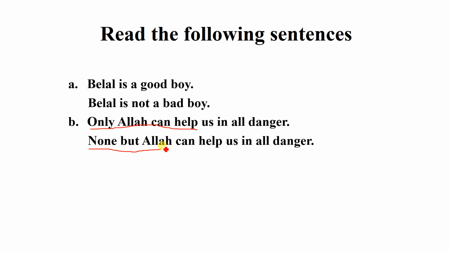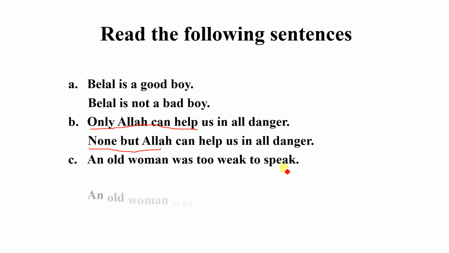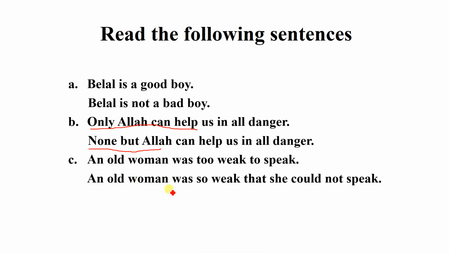Okay, look at another sentence. An old woman was too weak to speak. The other sentence is: an old woman was so weak that she could not speak. Here you cannot find any negative word, but in this sentence you can find a negative word, such as not. So this sentence is also negative and this one is affirmative.